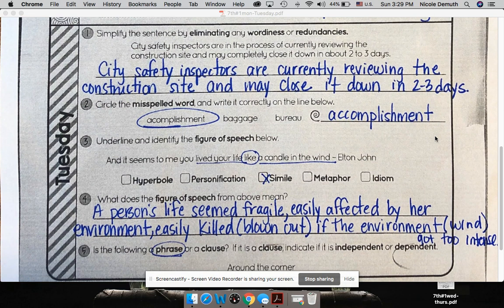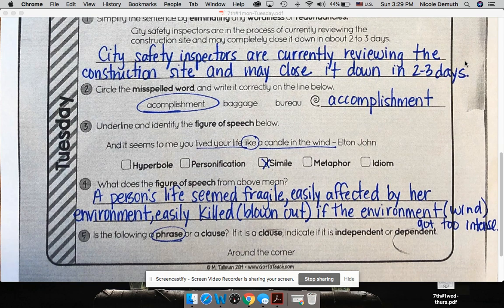For Tuesday, number 1, simplify the sentence by eliminating any wordiness or redundancies. City inspectors are in the process of currently reviewing the construction site and may completely close it down in about 2 to 3 days. There are some words that are just kind of redundant. So city safety inspectors are currently reviewing, which basically means the same thing as in the process, the construction site, and may close it down in 2 to 3 days. We can get rid of some of the words to make the sentence more concise.